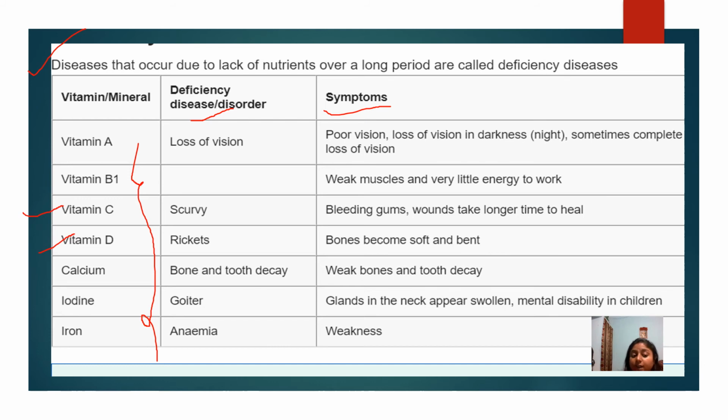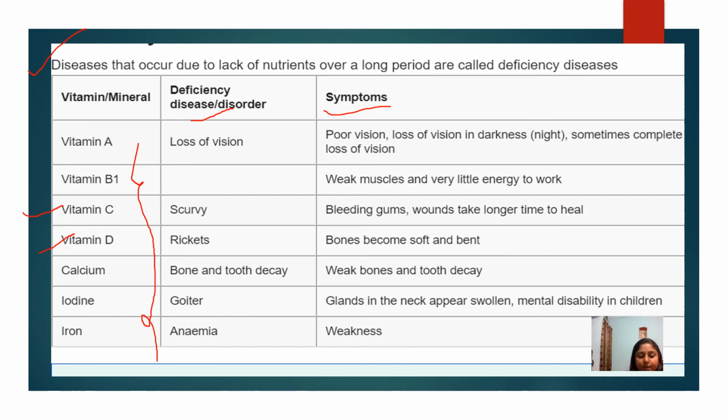Okay, soft and bent. So now, next one is calcium, bone and tooth decay. If in our body there is a deficiency of calcium, what happens? So bone and tooth decay. So the symptom is weak bones and tooth decay.